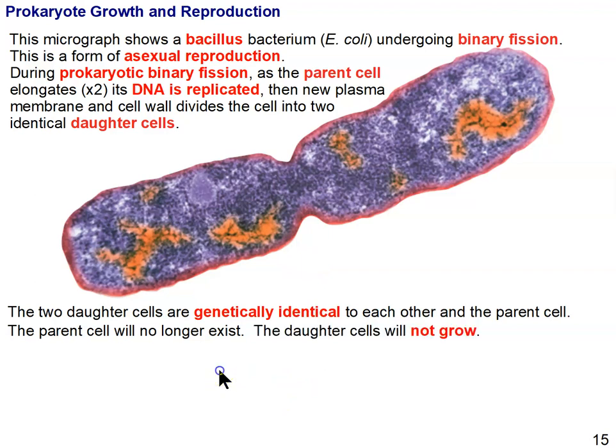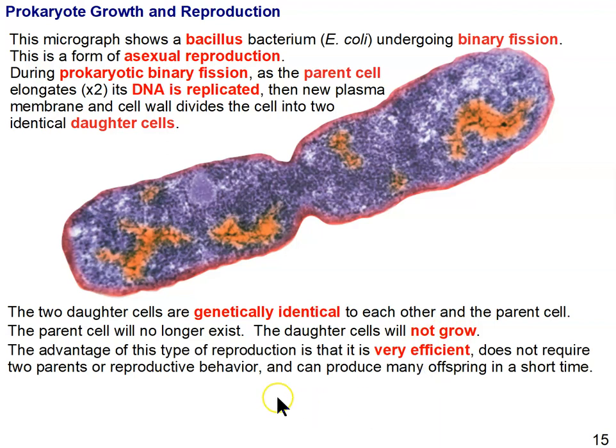The parents still exist. The daughter cells will not grow. Again, the parent cell doubles in size, and then it splits, and the daughter cells are the size they're supposed to be. So there's very little, if any, growth at all after binary fission is complete.